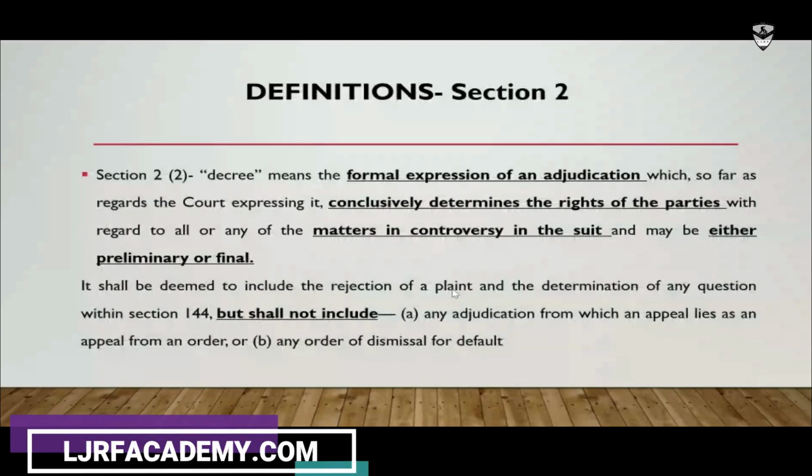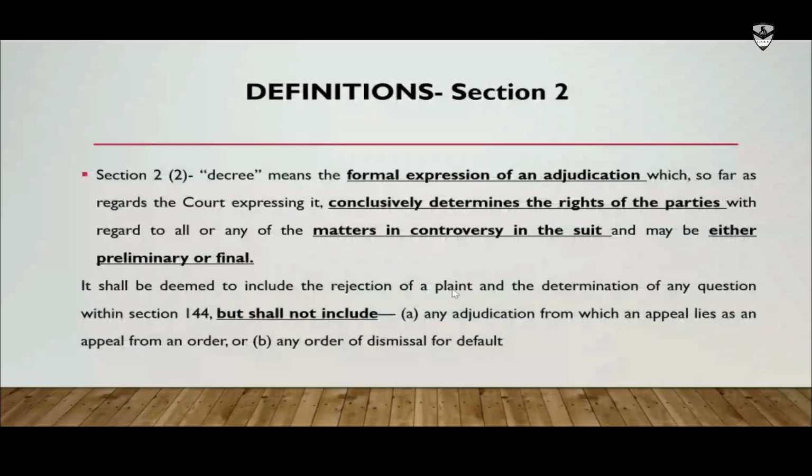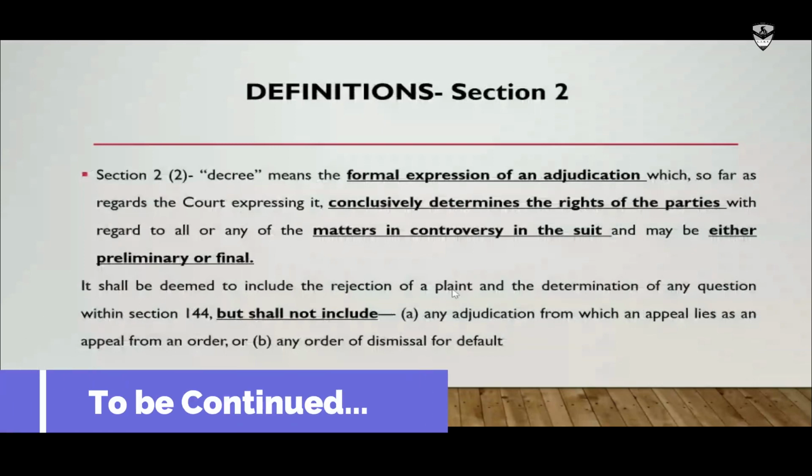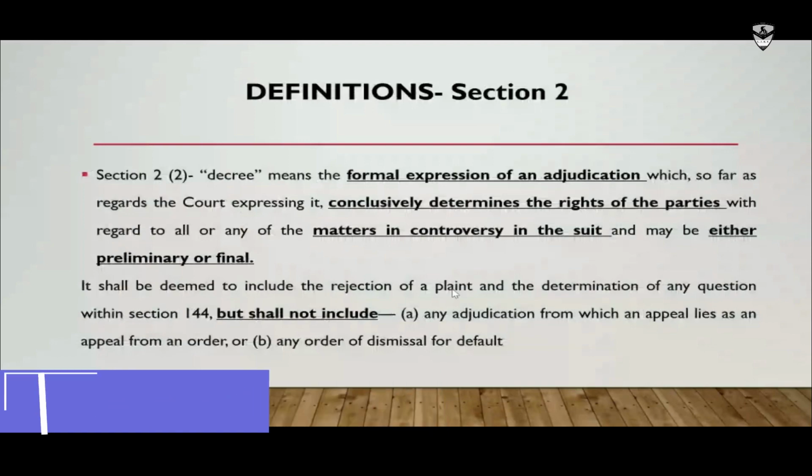It can be treated only as an order, and against that order an appeal lies. So one should understand that these two are specifically excluded from the term decree, whereas some other things are included, like rejection of plaint and determination of any question under 144. So now I will be explaining what is section 144, what is a preliminary decree and what is a final decree.